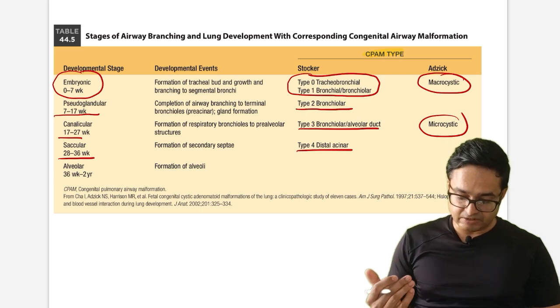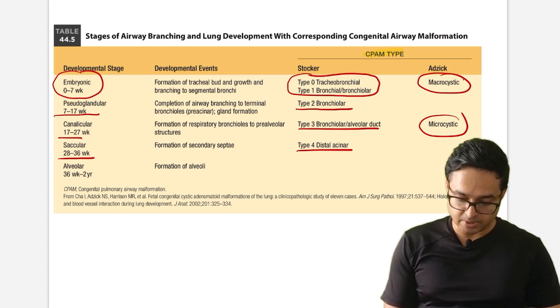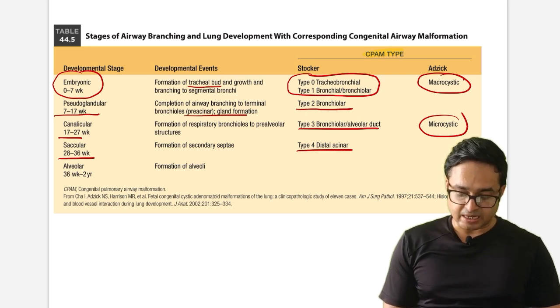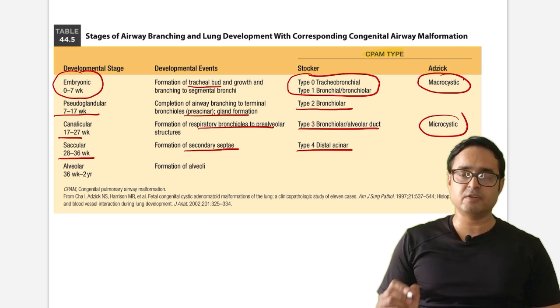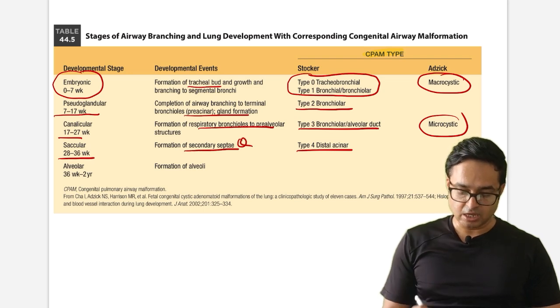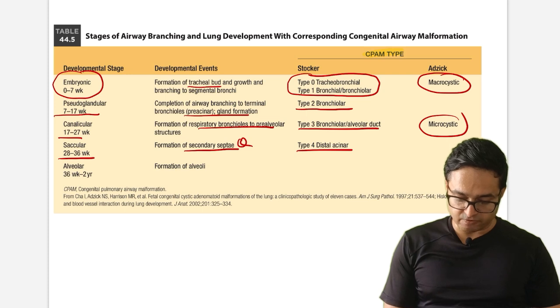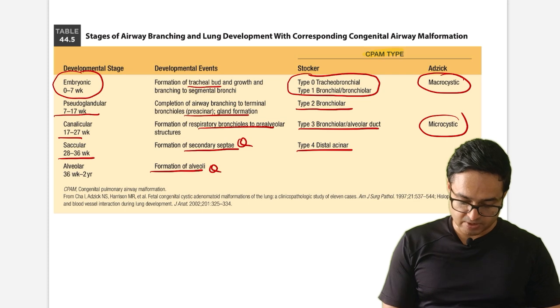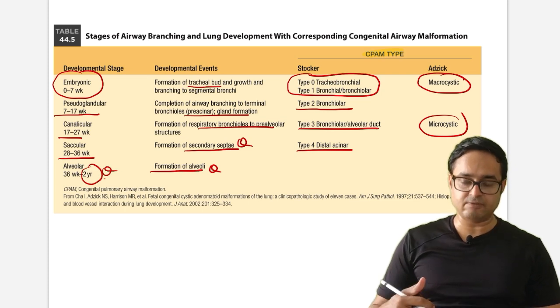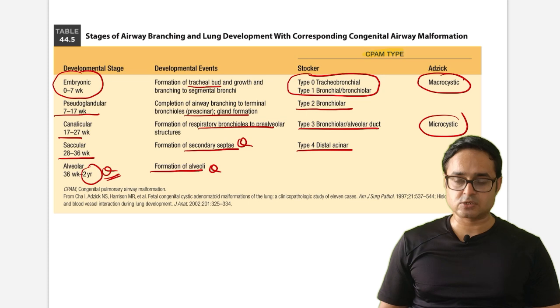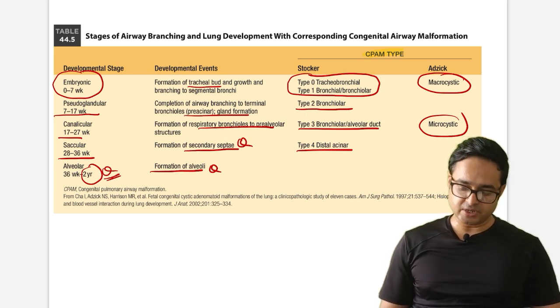Developmental events we have discussed: formation of the tracheal bud in embryonic. In pseudoglandular, there is periacinar gland formation. In canalicular, respiratory bronchioles and superalveolar structures. And in saccular, formation of secondary septa, again a previous year INI SS question. Formation of alveoli, obviously in the alveolar phase, 36 weeks to 2 years. 2 years is very important. This is again a previous year's question: up to what age is the alveolar phase going on? Up to 2 years. So this was all about lung development, which is important in neonatal respiratory disorders.